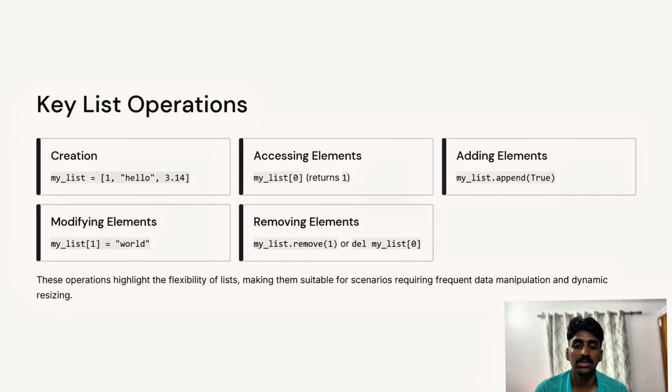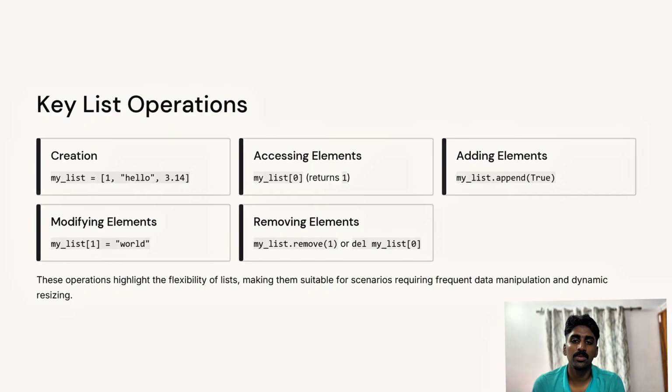Taking the same list sea_creatures as an example, the negative index breakdown is like this. Shark will be at -5, cuttlefish will be at -4, squid will be at -3 like that, and anemone will be at -1. Likewise, we can see the output.